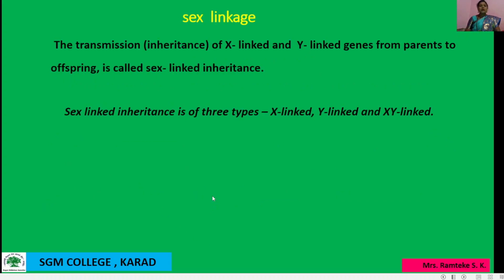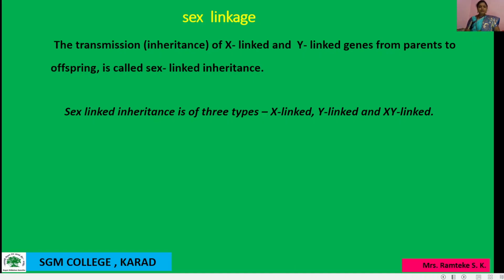Okay, then another one is sex linkage. The transmission or inheritance of X-linked and Y-linked genes from parents to offspring is called sex-linked inheritance. Sex-linked inheritance is of 3 types: X-linked, Y-linked and XY-linked. Okay, these are the 3 types of sex-linked inheritance.